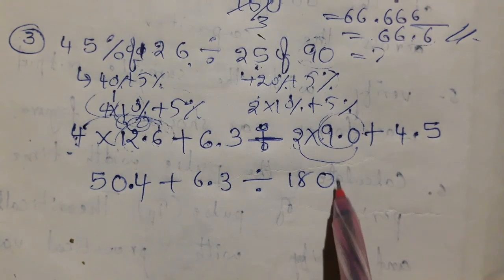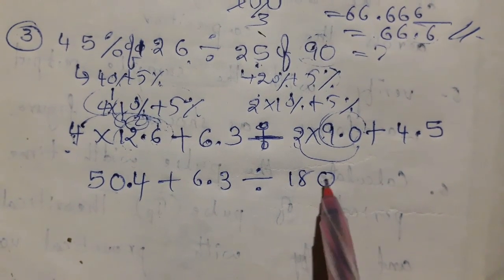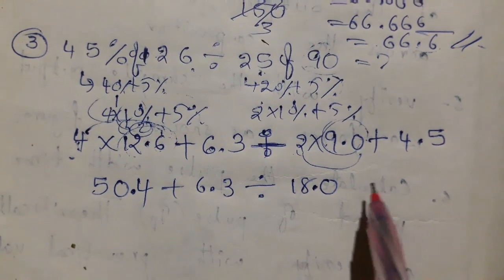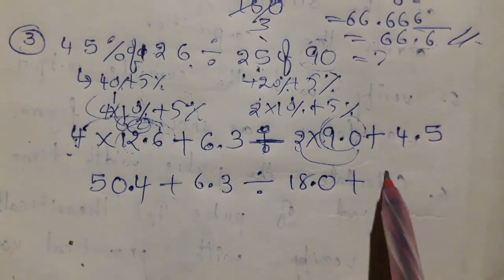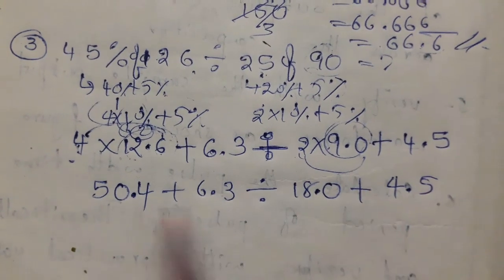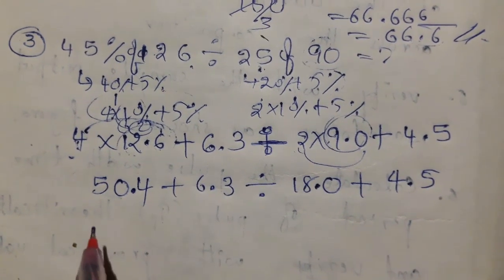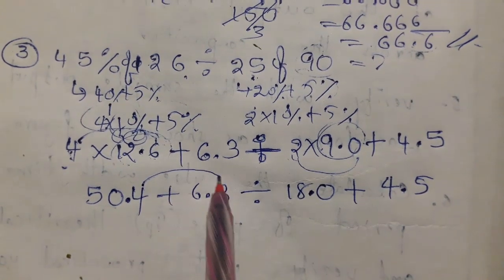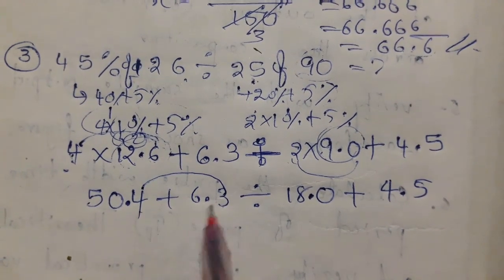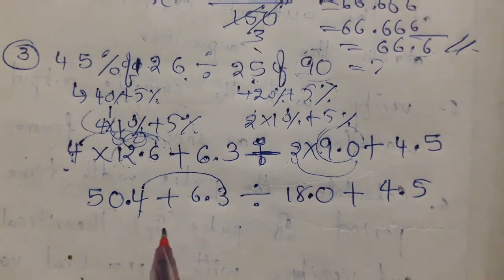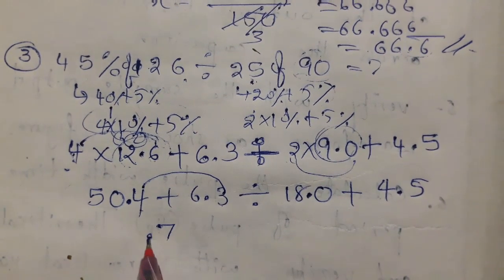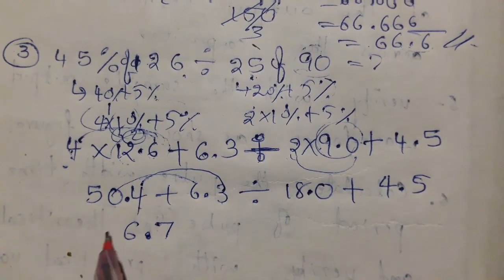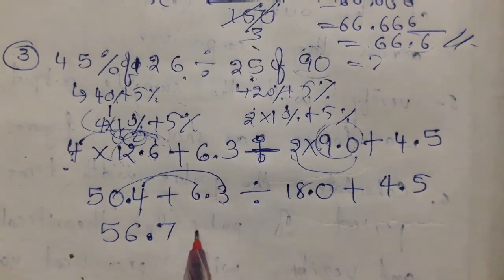Only 1 digit. So before a 1 digit you should put a decimal point and plus 4.5. Now add all these. See, after a decimal point I am adding 4 plus 3, that means how much? 7. Put a decimal point. 6 plus 0, 6, and nothing is there. Write 5 as it is.